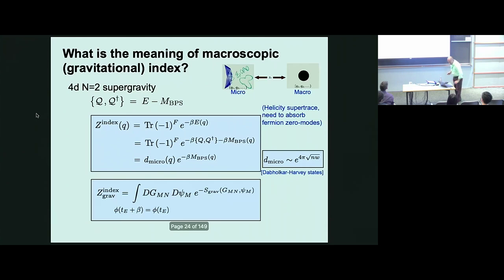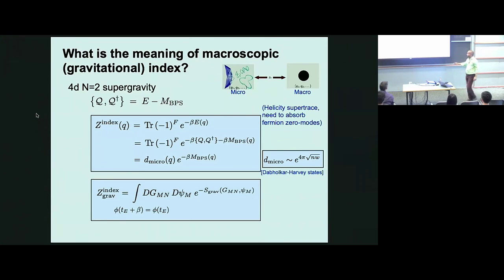Okay. So we can write this index in the gravitational variables. We don't know how to write a trace in gravity, but we can write a path integral formally. It's an integral over all the bosonic fields and the fermionic fields of supergravity with some effective action, which contains all kinds of stringy modes. This is how we would imagine the path integral.